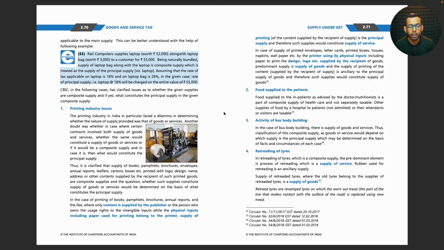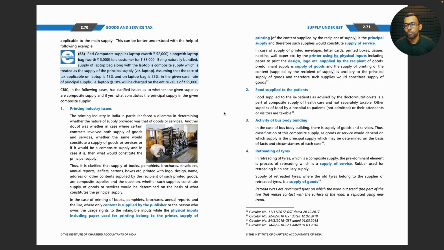In the case of printing of books, pamphlets, brochures, annual reports, and the like, where only content is supplied by the publisher or the person who owns the usage rights to the intangible inputs, while the physical inputs, including paper used for printing, belong to the printer, supply of printing is the principal supply, and therefore such supplies would